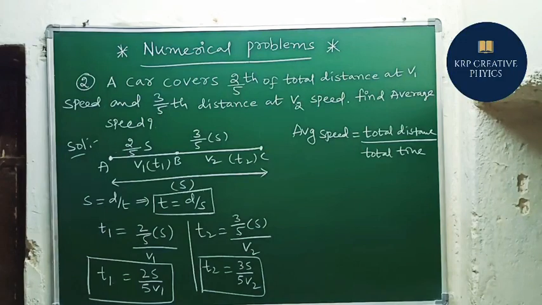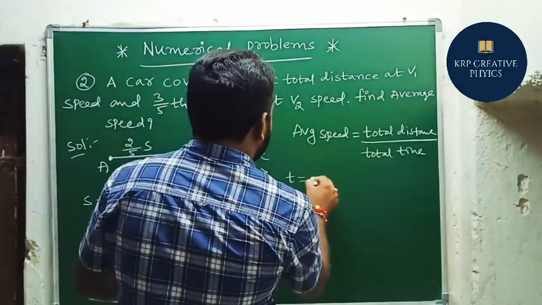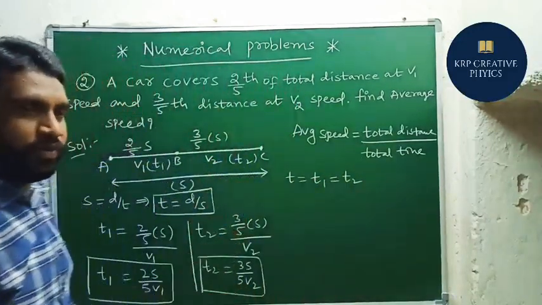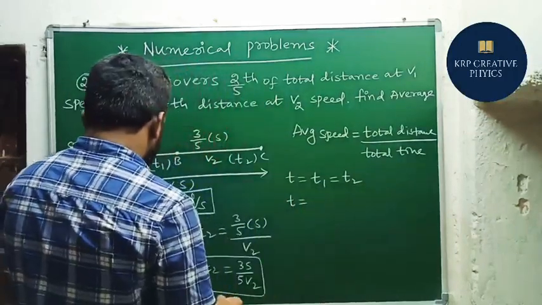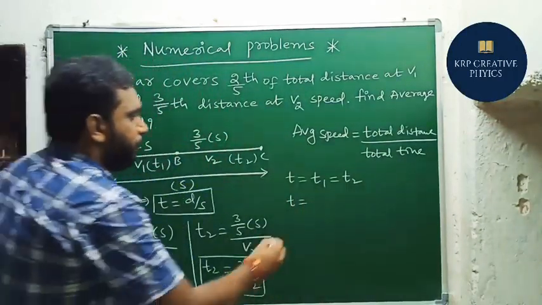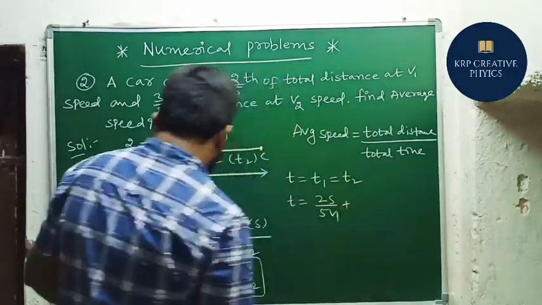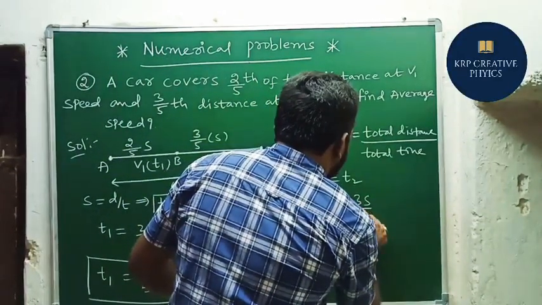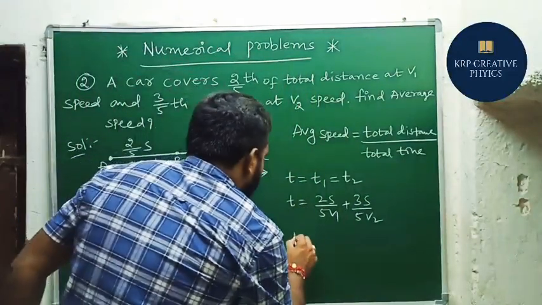Finally, what do we need to find here? The total time. Total time T equals T1 plus T2. Both the times we need to add. Now I am going to substitute the T1 value: 2S by 5V1. Similarly T2 is 3S by 5V2. So we need to simplify this again.